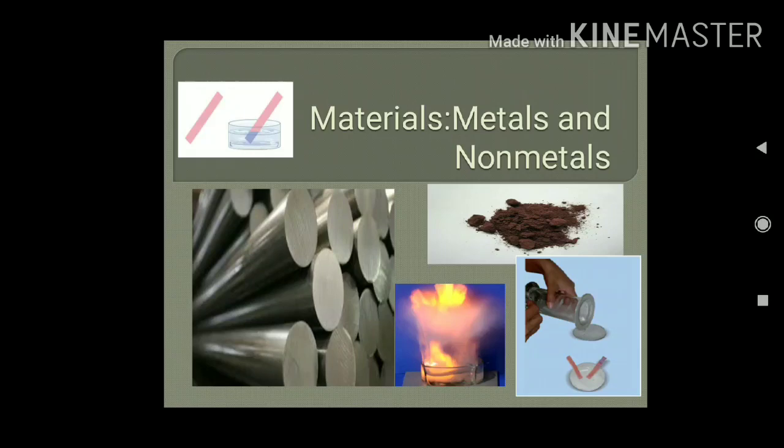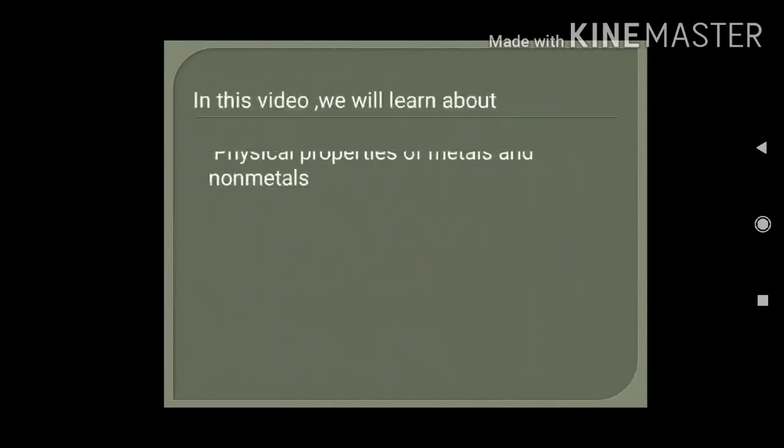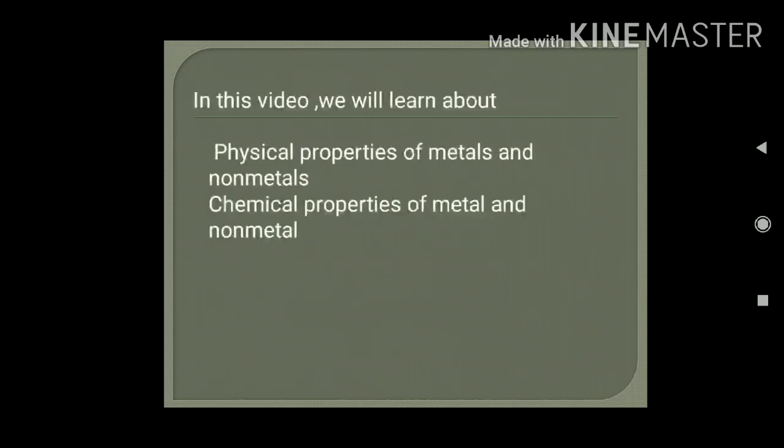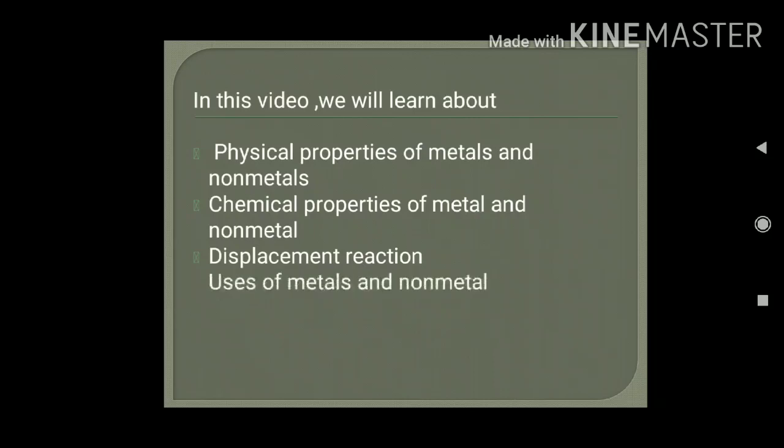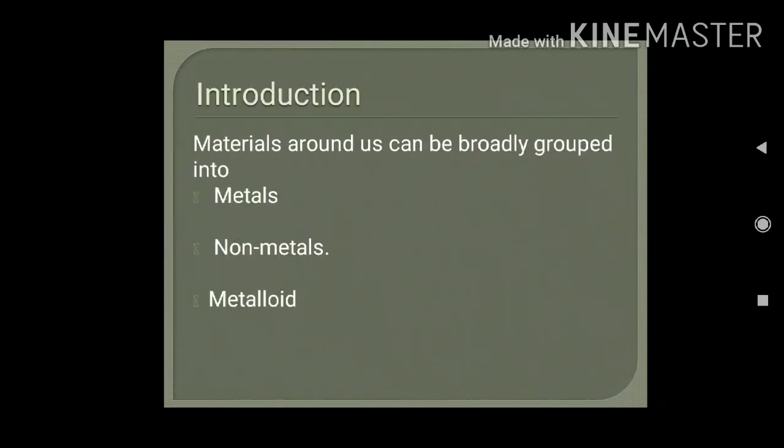Hello everyone. This is the fourth chapter of your science book, that is materials, metals and non-metals. So in this video we will cover this chapter. Topics are physical properties of metals and non-metals, chemical properties of metal and non-metal, displacement reaction and uses of metal and non-metal.